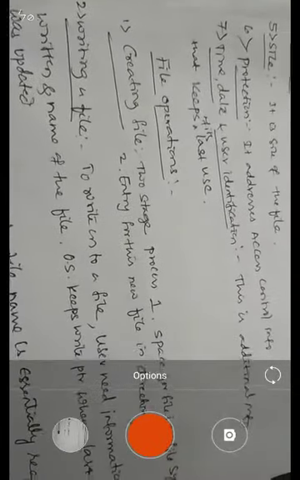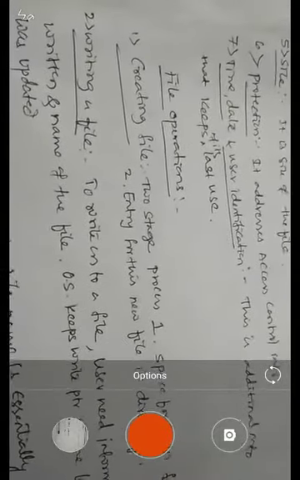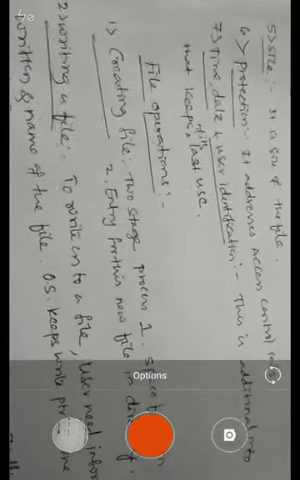The first operation that we perform on a file is creation of a file. In order to create, we have two steps to follow. The first is finding space in the file system for the file to be created, and the second is making an entry for that file into the directory structure, as we already talked about directories. The next important operation is writing information onto the file. In order to write, the user needs the information to be written and the name of that particular file, under which name the information should be stored.